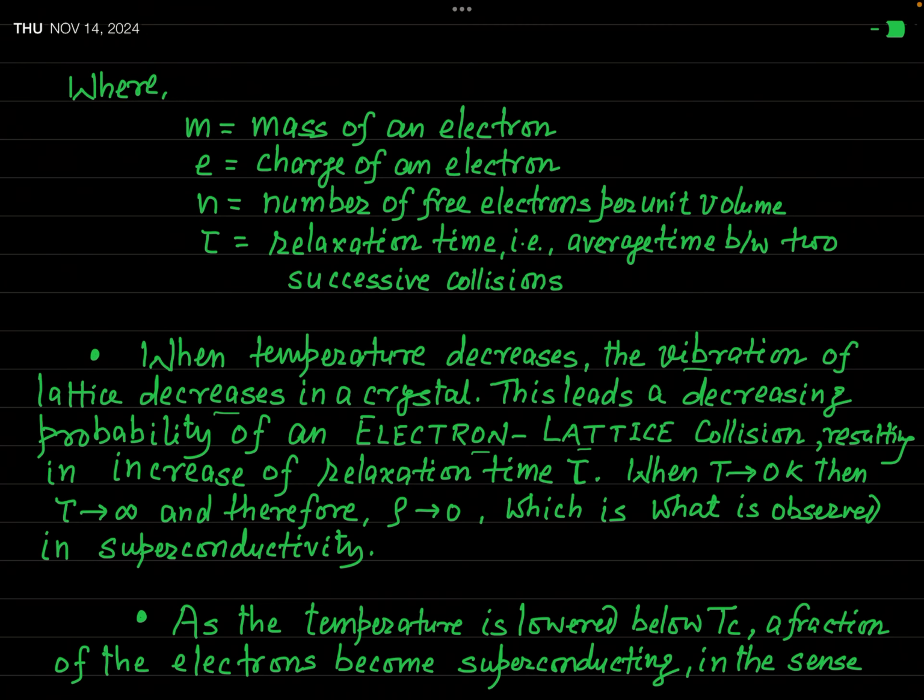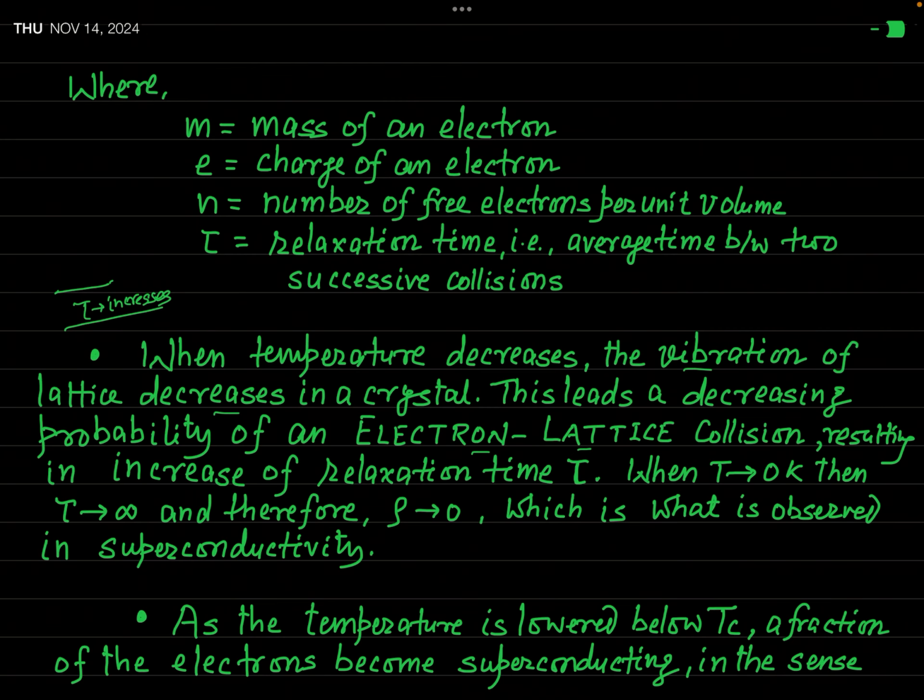So when you say collision decreases, it means now collision is taking place at larger interval of time. And when collision takes place at larger interval of time, what does it mean? It means tau increases. So finally you can say that with decrease in temperature, the relaxation time tau increases.